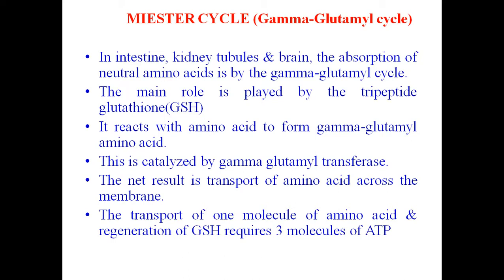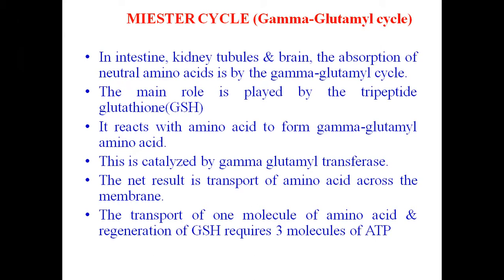This kind of transportation or absorption of amino acids is studied under Meister's cycle. Meister's cycle is also called the gamma glutamyl cycle.